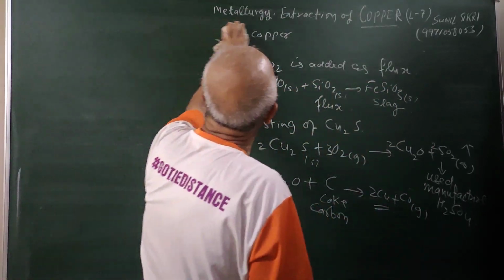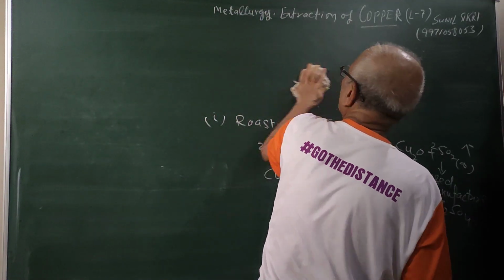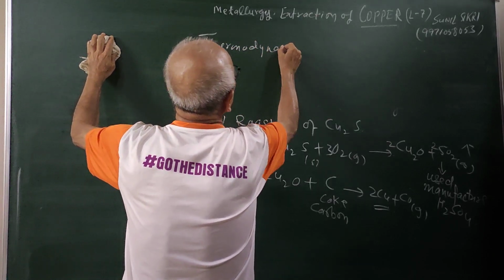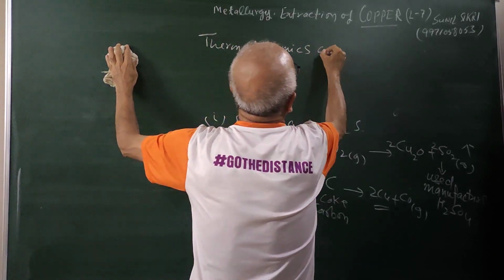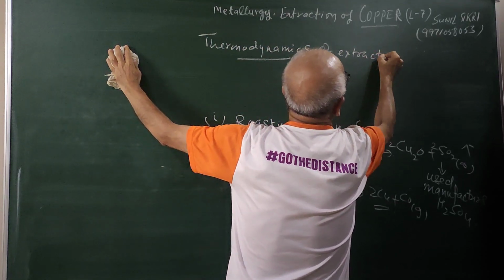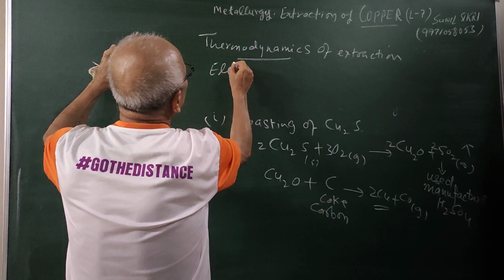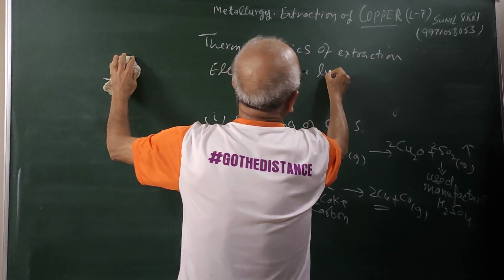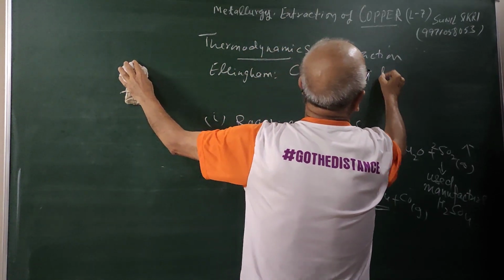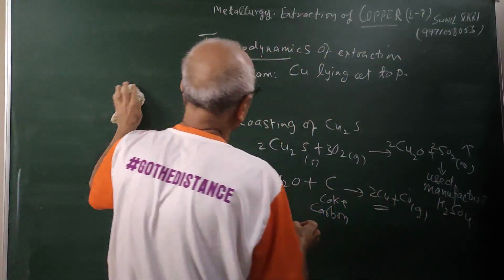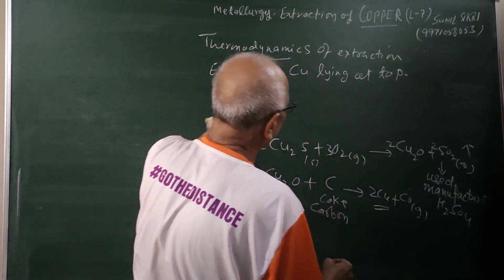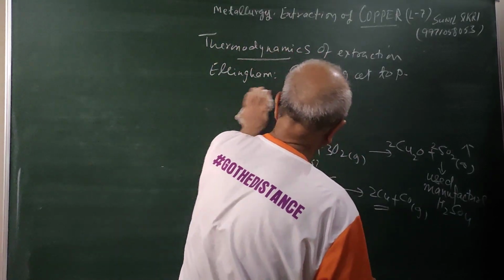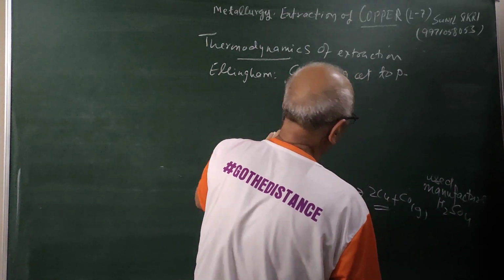What is the catch here? We have drawn the Ellingham diagram. Let me tell you the thermodynamics of extraction of copper. We use Ellingham diagrams in order to see the reduction of copper. Copper is lying at the top in the Ellingham diagram. Let me draw it that way. I am removing this now, students.